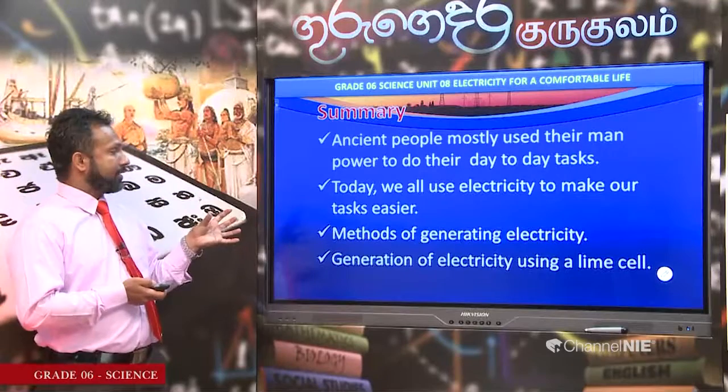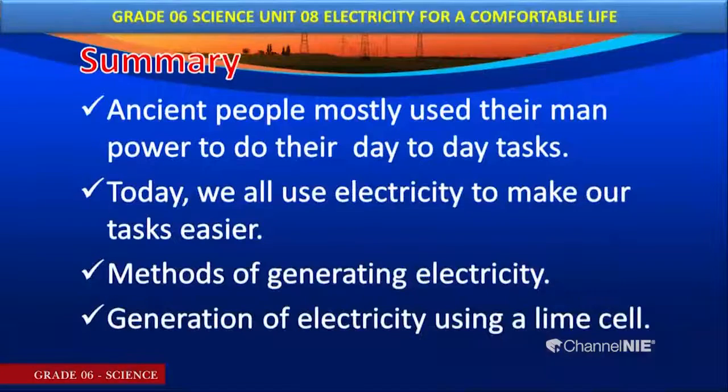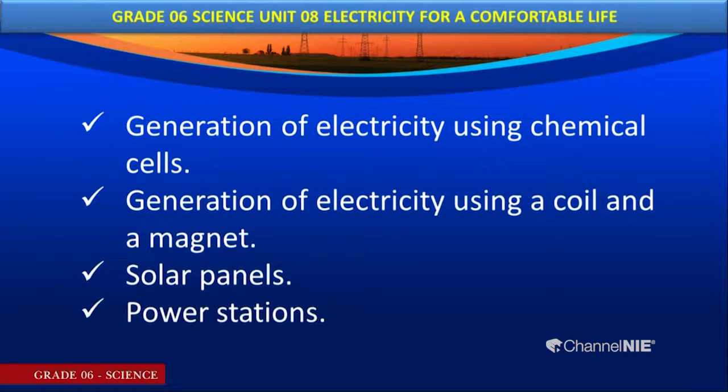We learned the methods of generating electricity. What are they? Generation of electricity using a lime cell, generation of electricity using a chemical cell, generation of electricity using a coil and a magnet. Finally, we learned generation of electricity using solar panels and power stations.